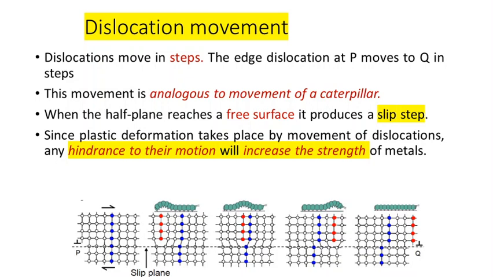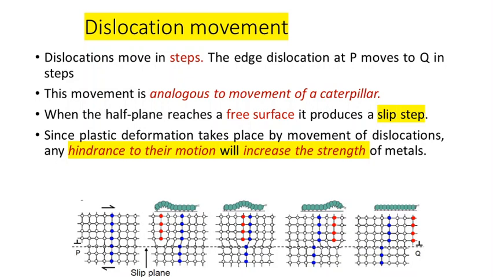So we are subjecting this particular system or lattice to a shear stress. When it receives a sufficient amount of shear stress, the material tends to slip, or it tends to deform plastically. So what will happen when we subject a shear stress to the material? Upon application of sufficient shear stress, the edge dislocation will tend to move depending upon the magnitude of the shear stress.